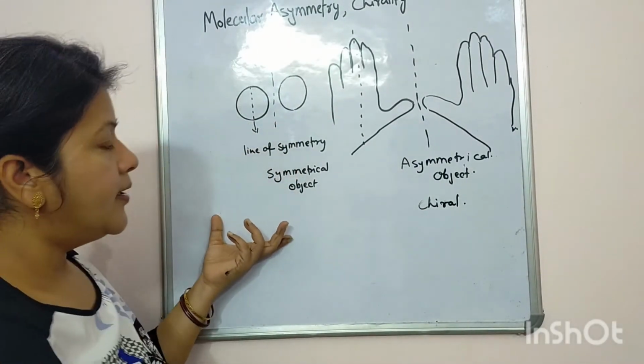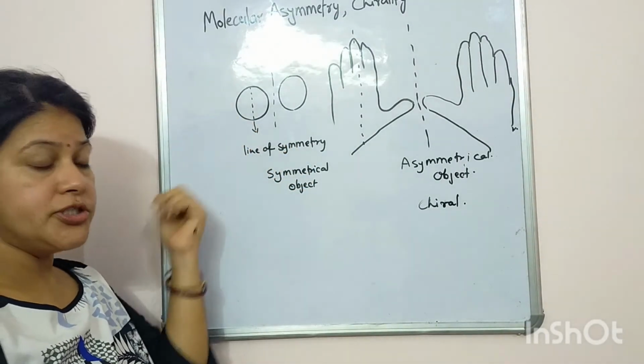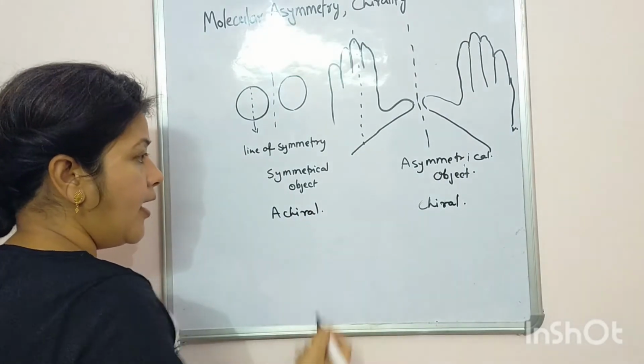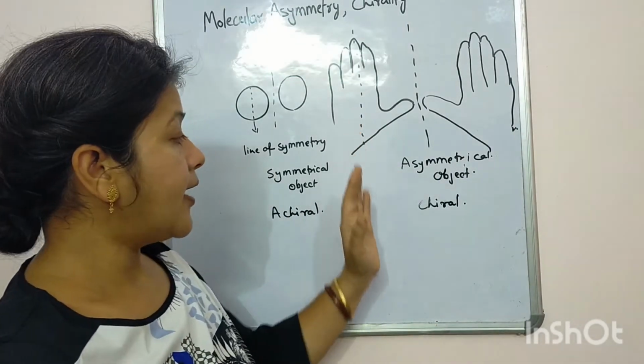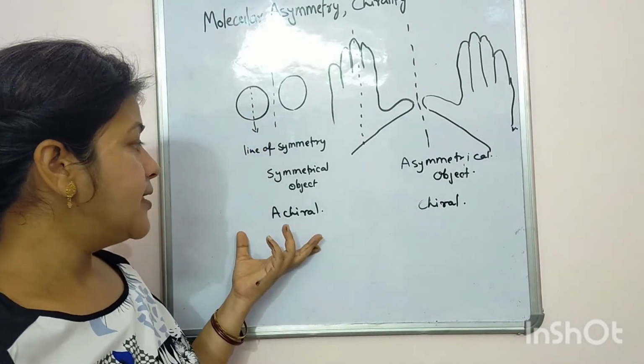And the mirror image of an object which superposes on the other is called achiral. Now this is clear that a chiral compound is asymmetrical and an achiral compound is symmetrical.